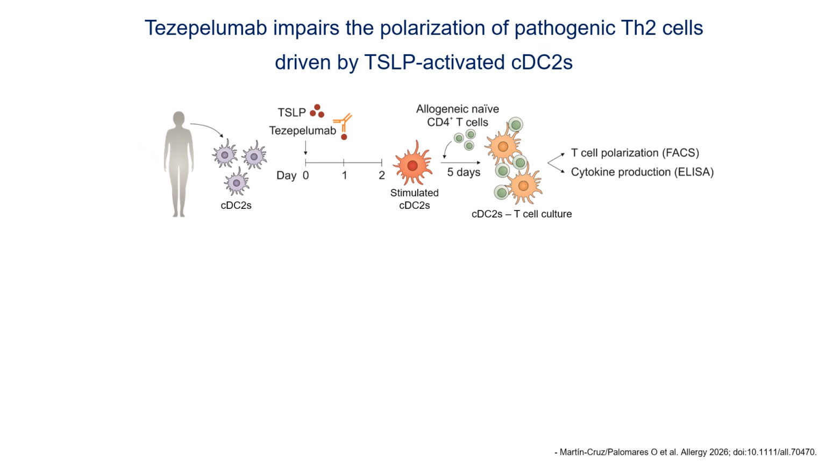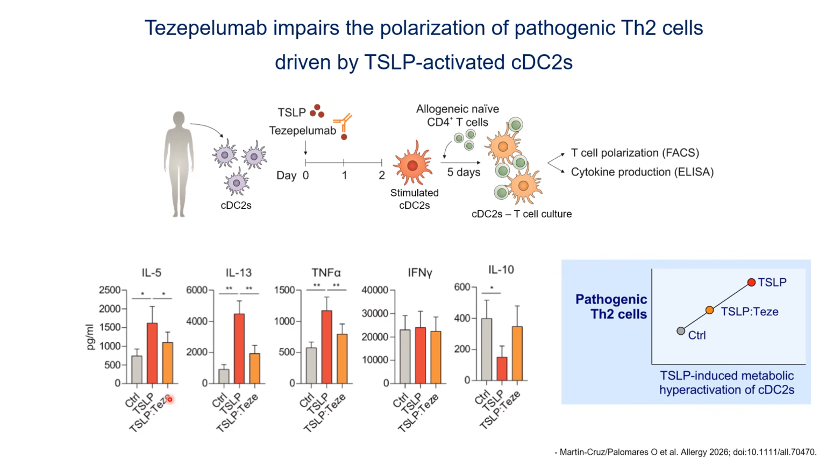Next, we wanted to study how type 2 conventional dendritic cells could polarize T-cell responses when stimulated with TSLP alone or in the presence of Tezepelumab. And for that, we performed the co-culture experiments that you can see here in this slide. T-cells generated by type 2 conventional dendritic cells treated with TSLP produced significantly higher levels of IL-5, IL-13, TNF-alpha, and lower levels of IL-10, thus suggesting the generation of pathogenic Th2 cells.